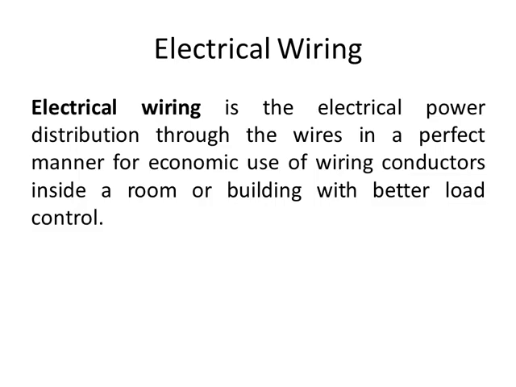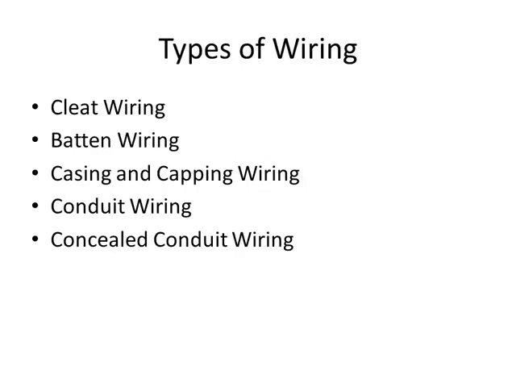What is electrical wiring? Electrical wiring is the distribution of electrical power through the wires for economic use of wiring conductors with better load control. So these are the types of wiring. First one is cleat wiring, then batten wiring, casing and capping wiring, conduit wiring and concealed conduit wiring.